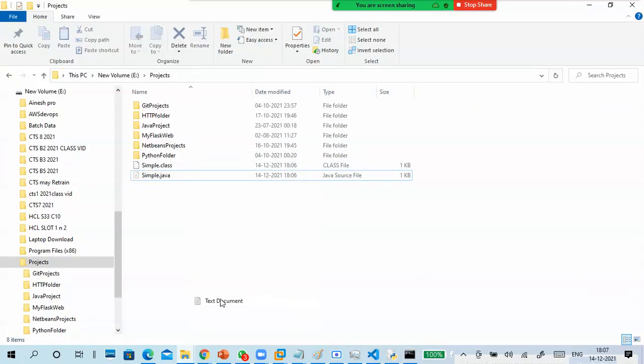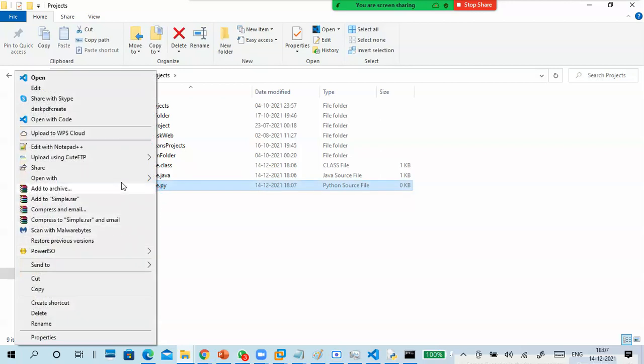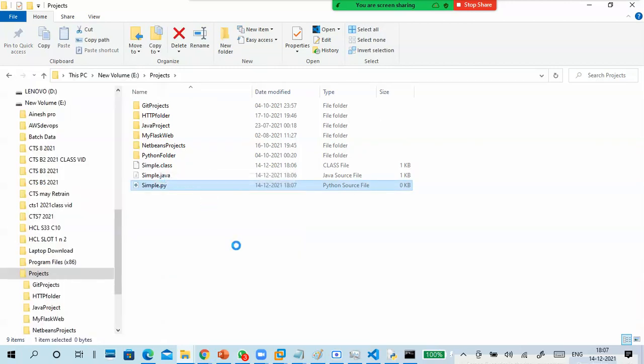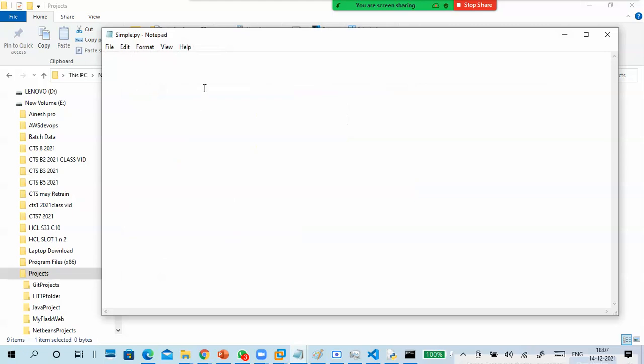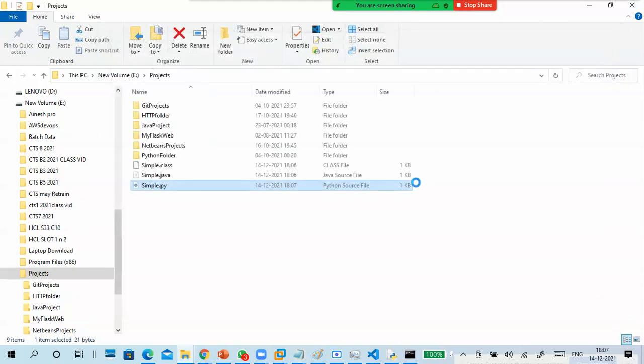We have one more thing, that is Python. So simple, again simple dot py. Right click, open with Notepad. So I'm typing the print command. Hello Python. That's it. Save it. Close it.